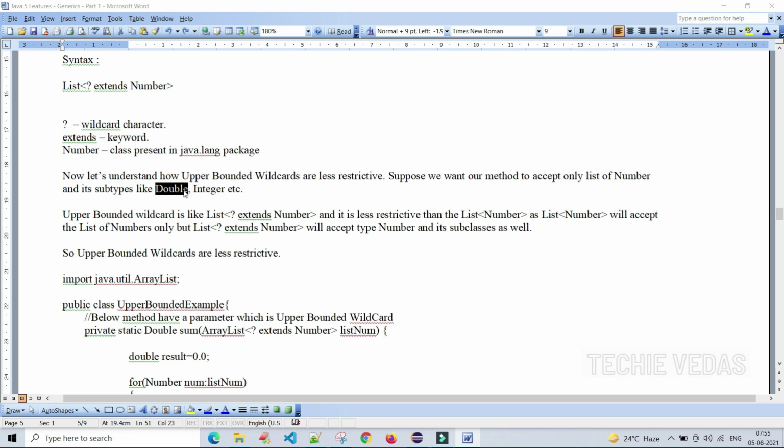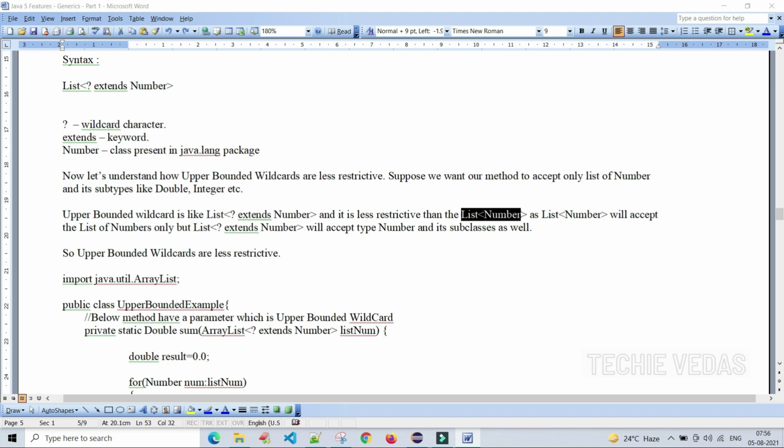See here, Double and Integer are subtypes of the Number data type. If a method wants to accept only those kinds of values, then we use the upper bounded wildcard like this. List of question mark extends Number is less restrictive than List of Number.